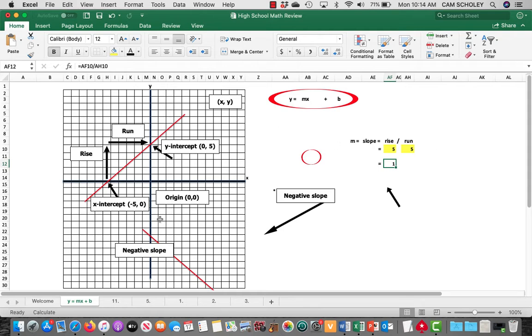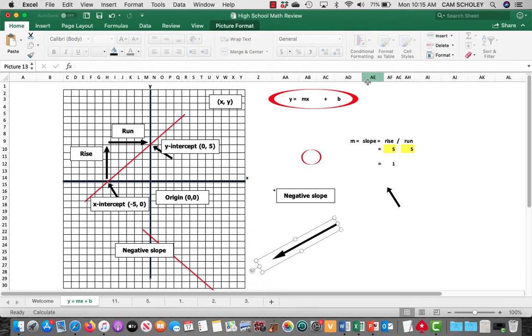Okay, so that's a look at the graph, and you see that when a line is going up in this direction like that, it's going to have a positive slope. Okay, when you see it going down like this, it's going to have a negative slope. So in other words, m is going to be a negative number. So let's have a look up here at y equals mx plus b for a little bit, and we'll relate it to the graph.